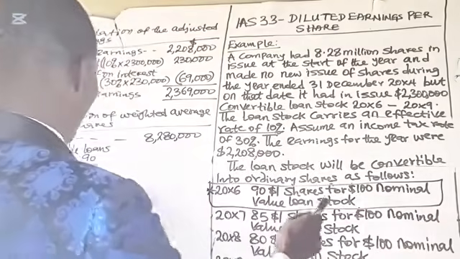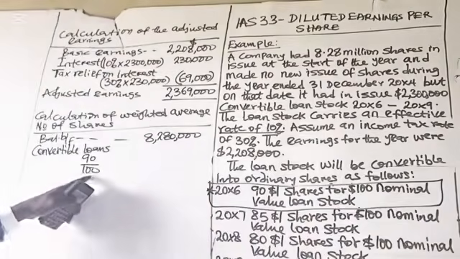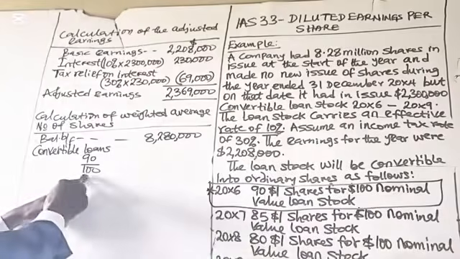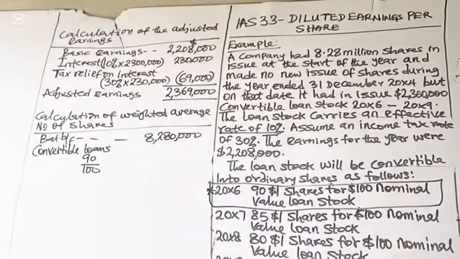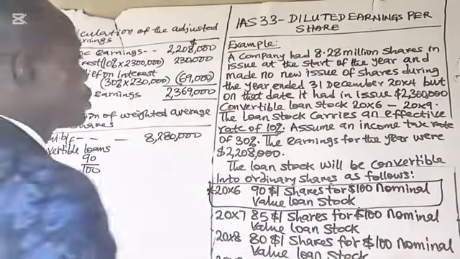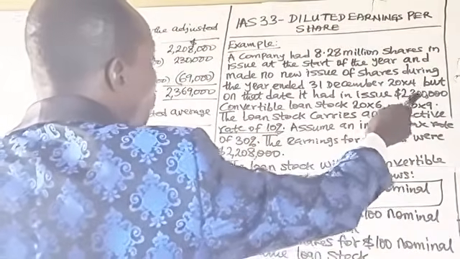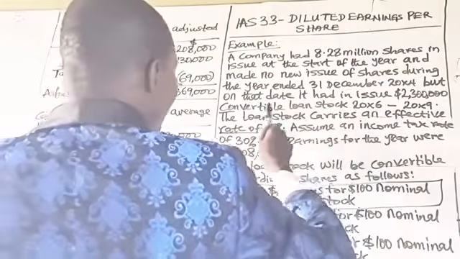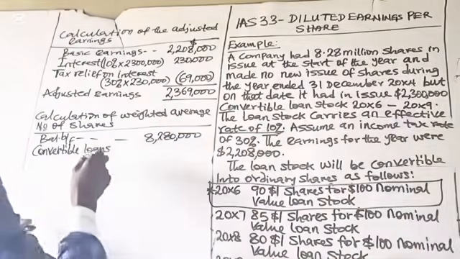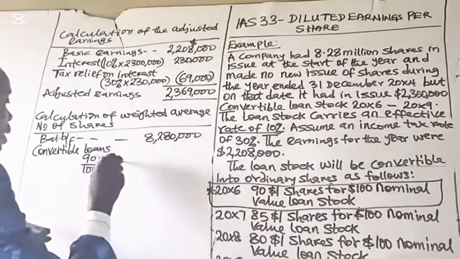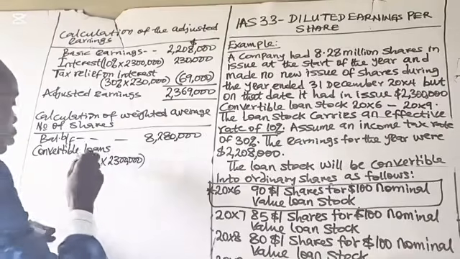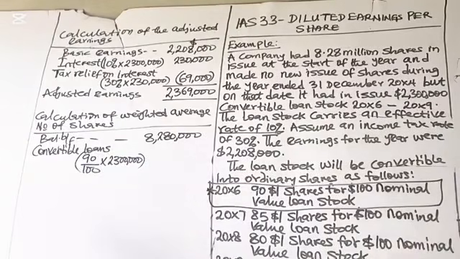So it is the nominal value we normally have in the denominator. Whatever you have as the nominal value of the loan stock, that is what we will always have in the denominator. And how much is the loan stock? 2.3 million. So we have 2.3 million times 90 shares divided by 100.